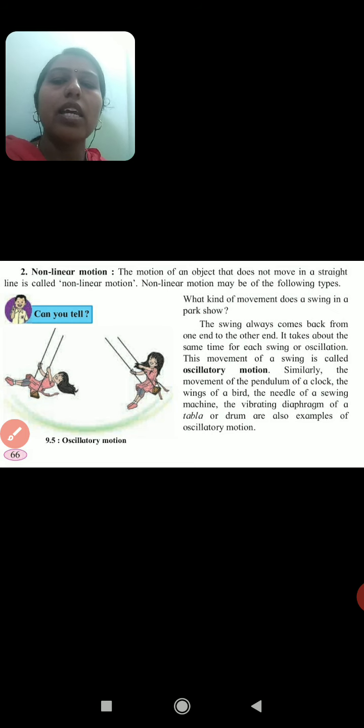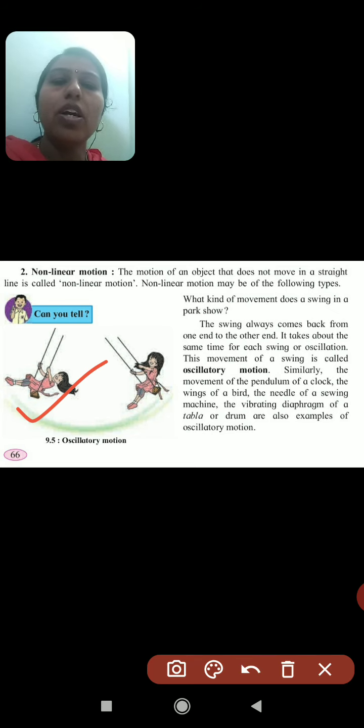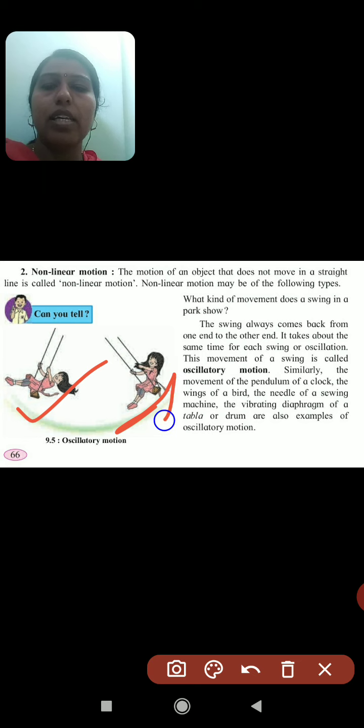Now, I told you that it is not in a straight line. Here they have given one example. When you go to the park, you play with a swing, children. The swing always comes back from one end to another end. It takes about the same time for each swing. That is known as oscillation. So that motion is known as oscillatory motion.